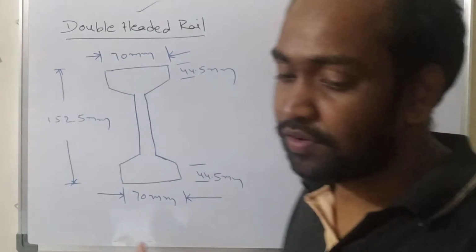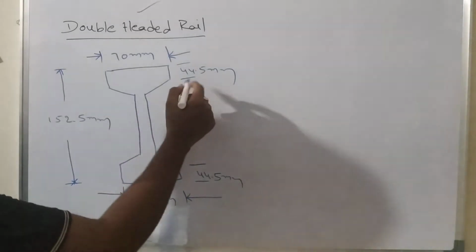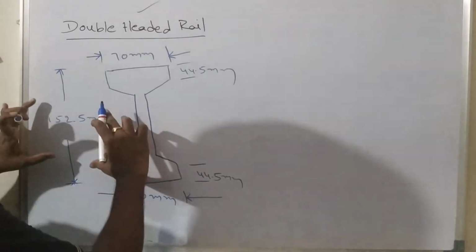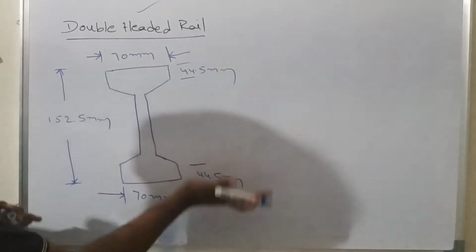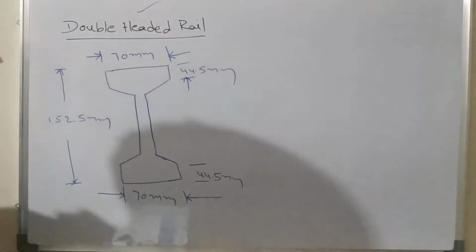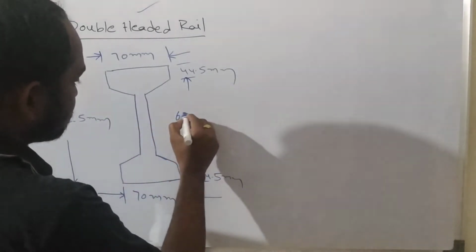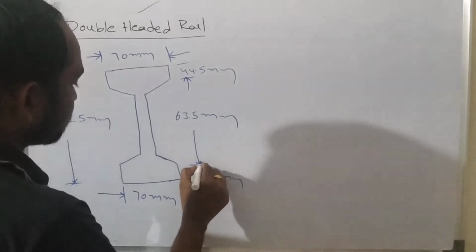This is the entire height of the double-headed rail. How much is it? 152.5 mm. So then coming to the height of the stem, how much will it be? Out of 152.5 mm, if we subtract 44.5 mm and 44.5 mm, how much will it come to? It will come to 63.5 mm. So this is the height of the web, the height of the stem.